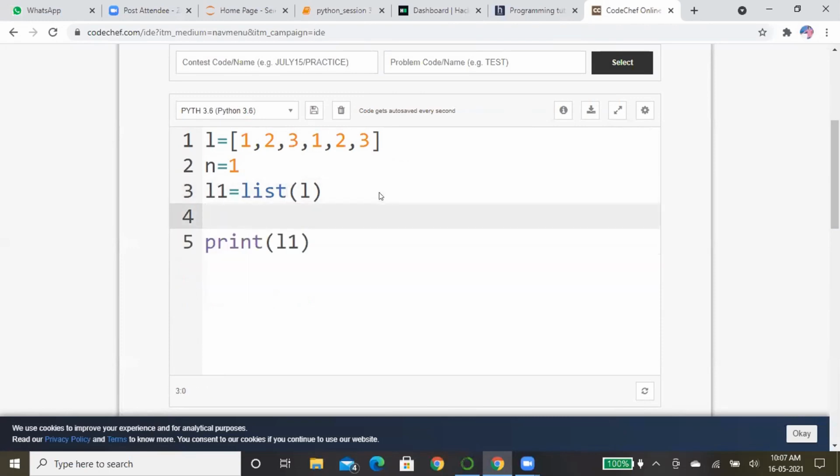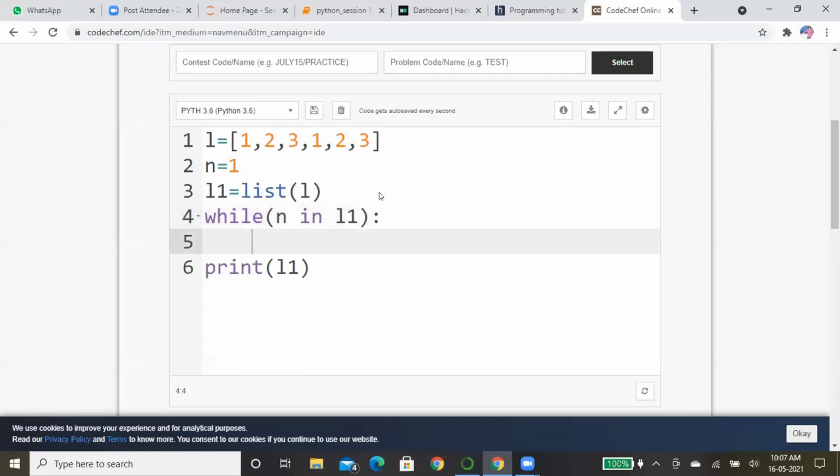Suppose I am going to use a while condition: while n in L1. While n in L1 means, suppose n is 1, if 1 is present in L1, where L1 is the same duplicate list, the loop will be executed.